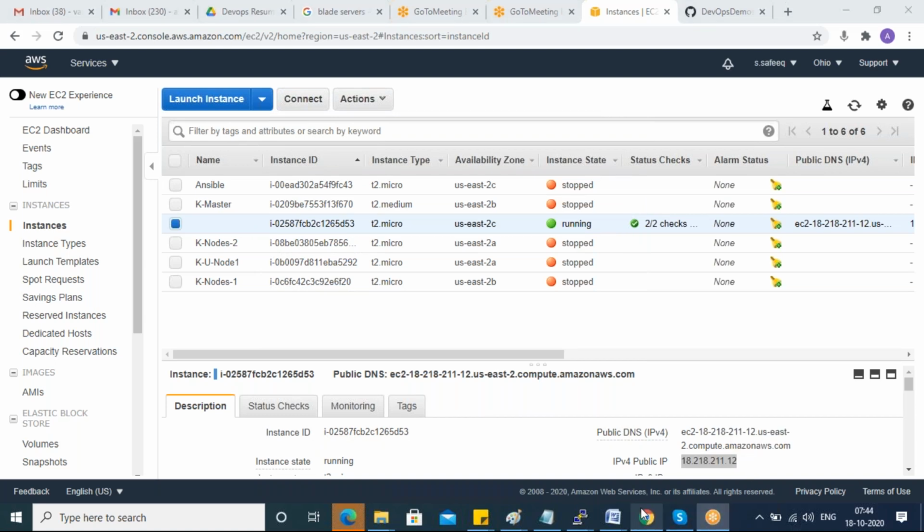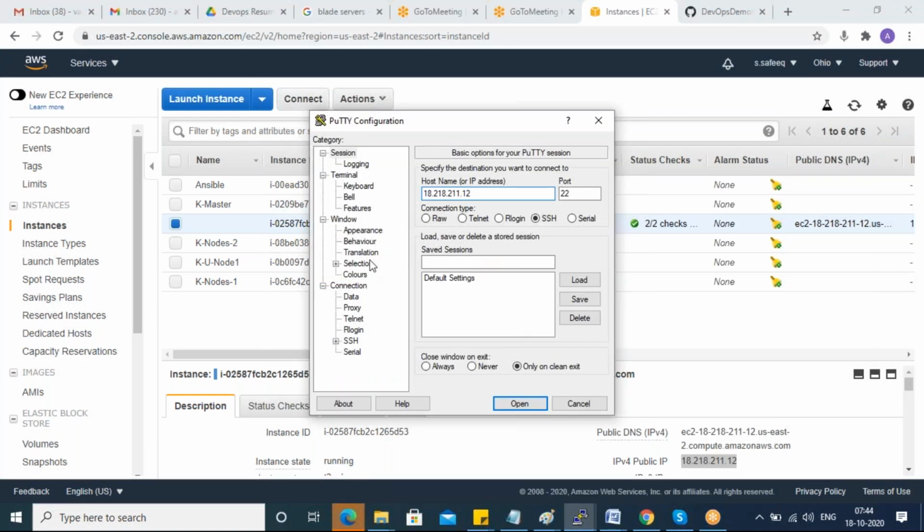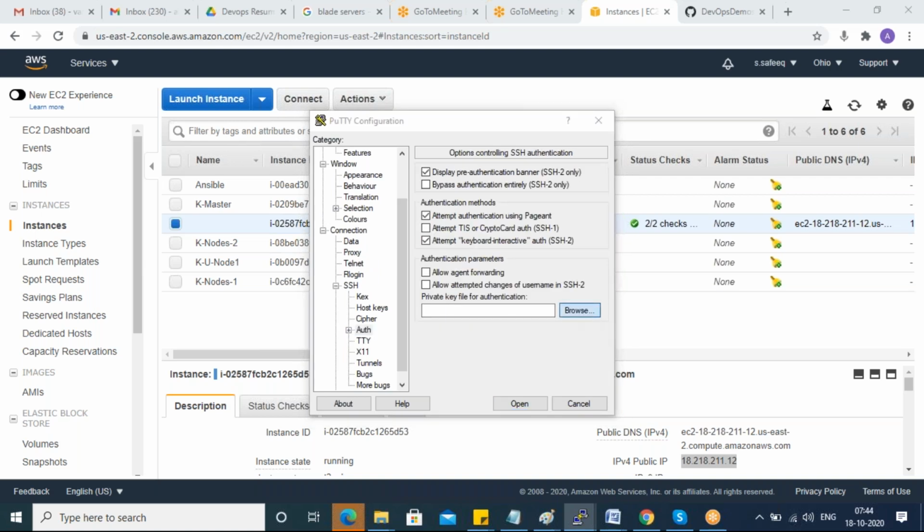Okay, no problem. Pawan is saying that his worker node setup is ready. So good job, Pawan.